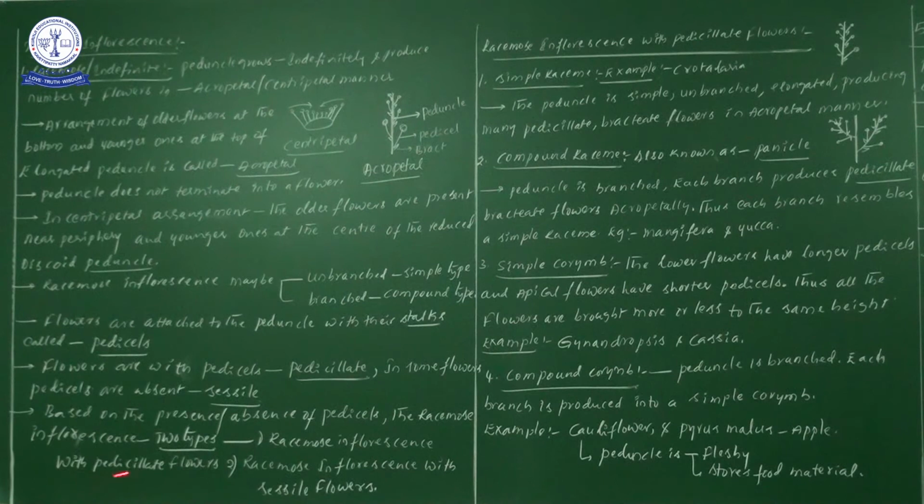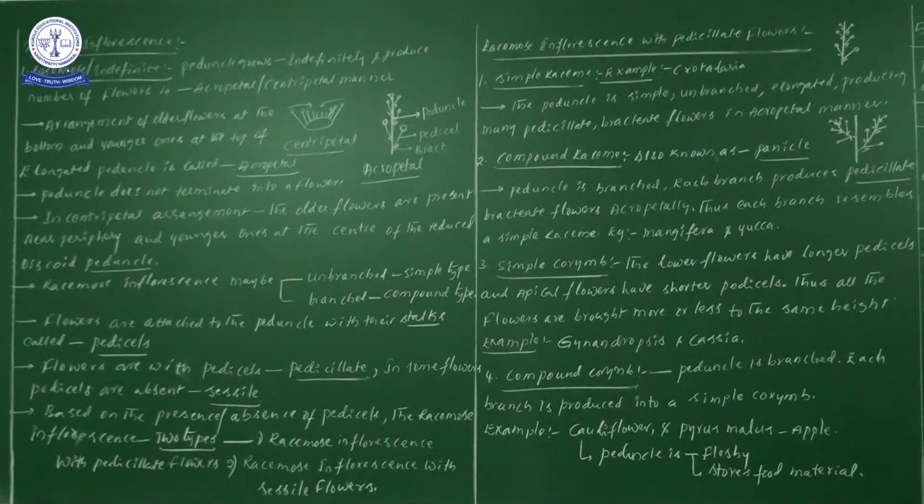In the next type, the pedicel is absent, so it is racemose inflorescence with sessile flowers. Next, racemose inflorescence with pedicellate flowers.